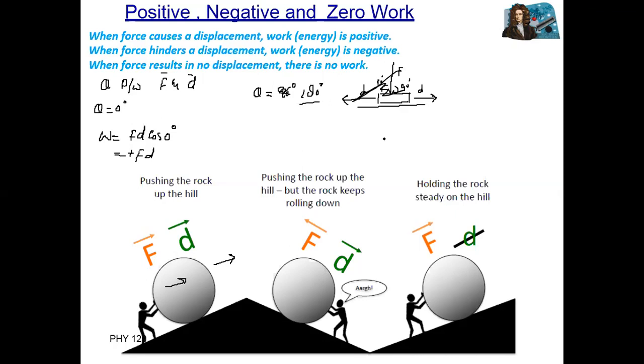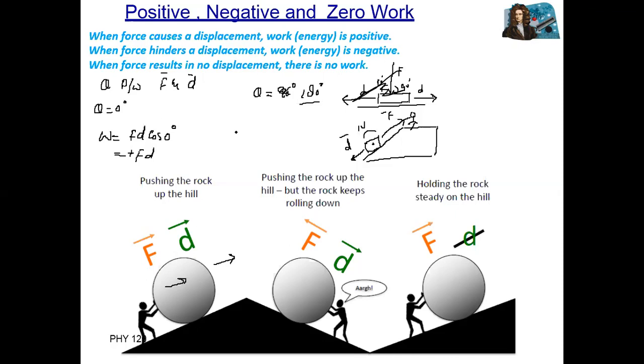So an example of 180 degrees: suppose we have an inclined plane and you are applying force upward, but this body goes downward because the body has more weight. So the displacement is downward and the applied force is upward. What is the angle here? The angle is equal to 180 degrees.